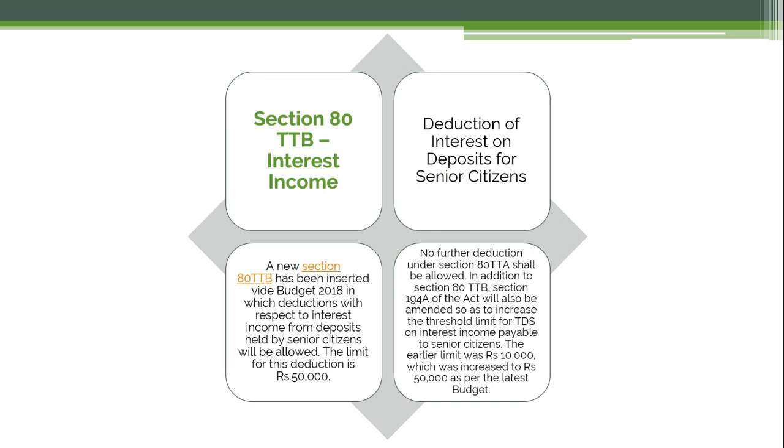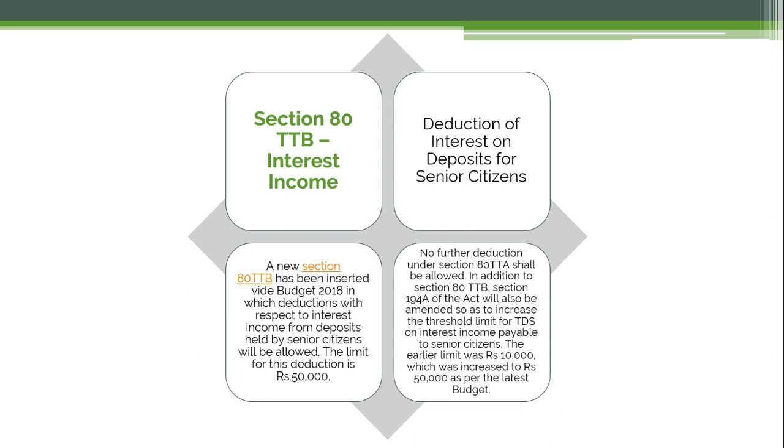Then next to it is section 80TTB, which is the interest income. That is a deduction of interest on deposits for senior citizens. A new section 80TTB has been inserted via Budget 2018, in which deductions with respect to interest income from deposits held by senior citizens will be allowed, and the limit for this deduction is 50,000. So no further deduction under section 80TTA shall be allowed.